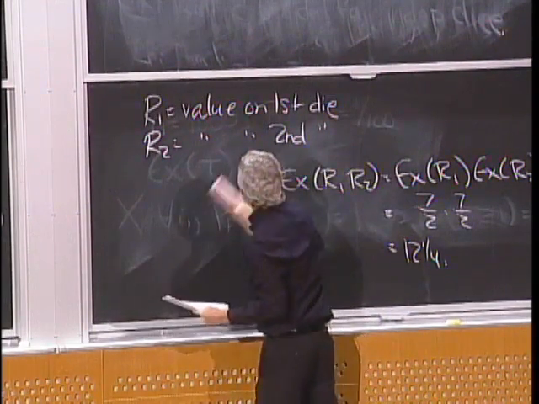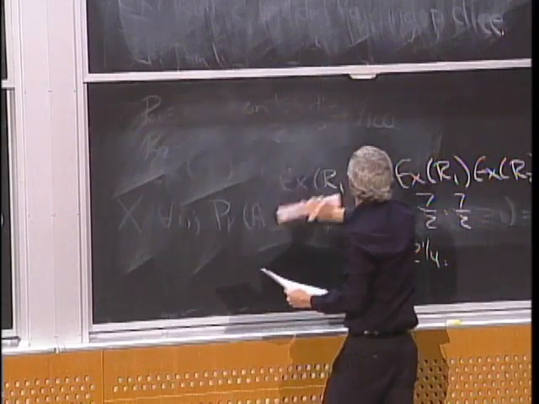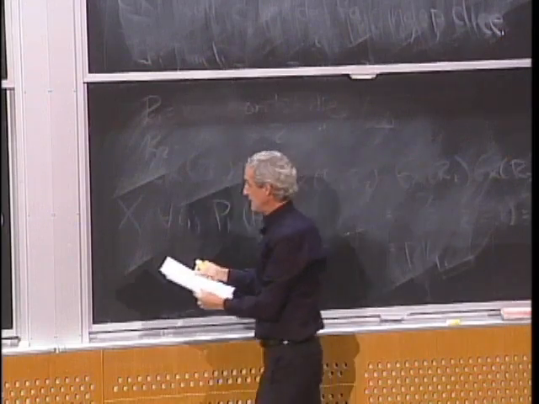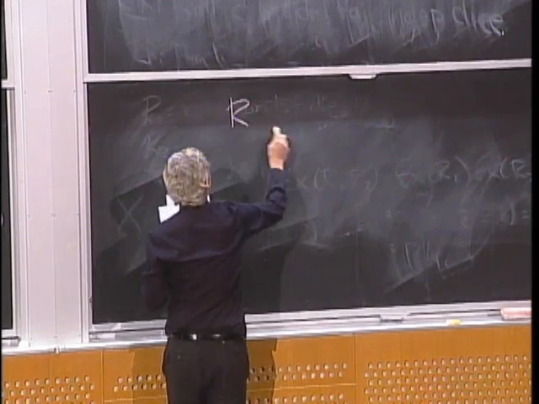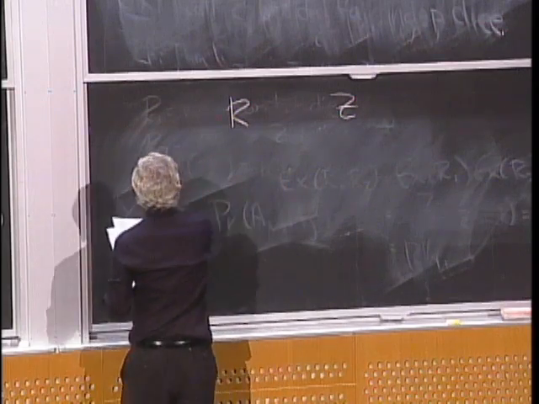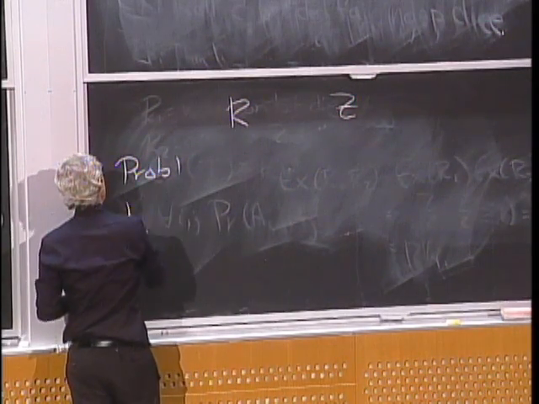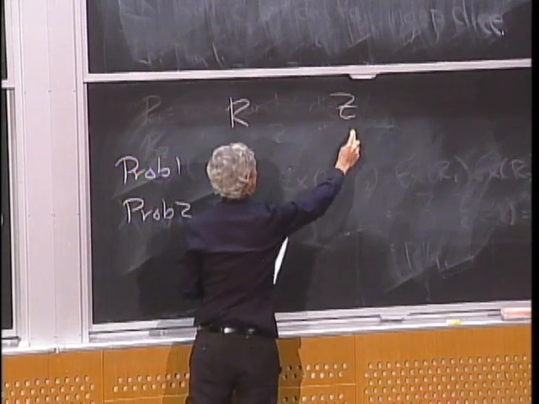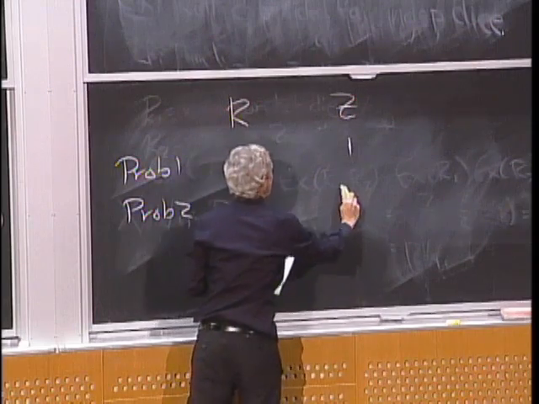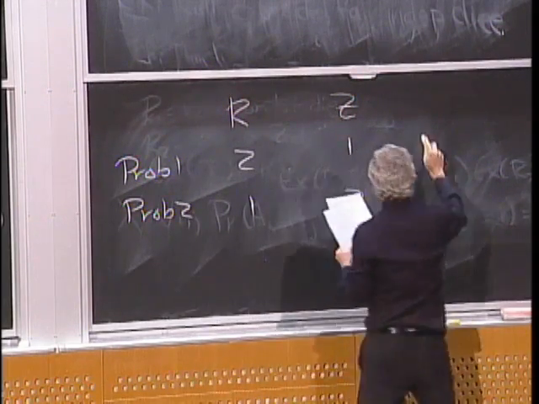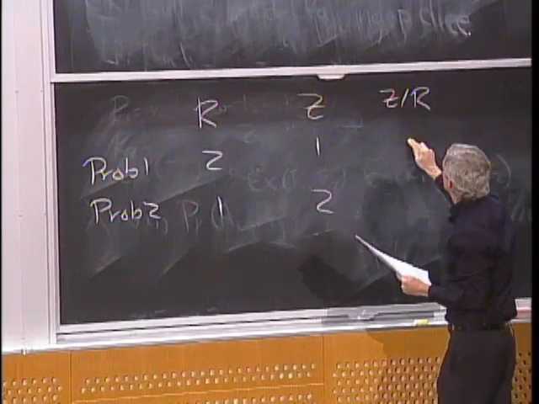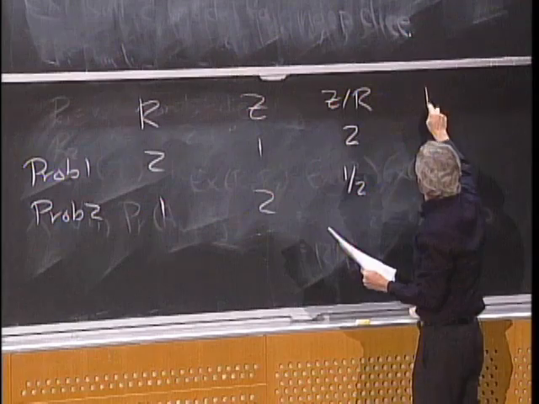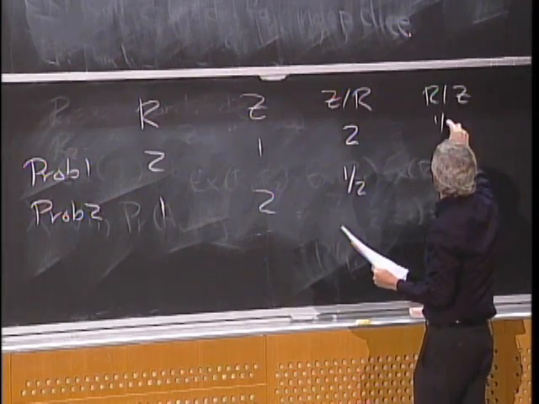Here's another example that makes it painfully clear why you never want to do this. A really simple case, just generic variables R and Z, and only two problems, problem 1 and problem 2. R is 2 for problem 1 and Z is 1, and they reverse on problem 2. Z over R is 2 and 1/2, and R over Z is just the reverse.